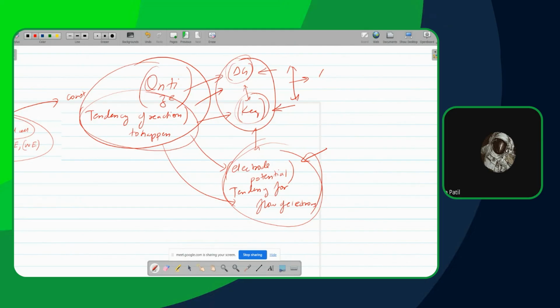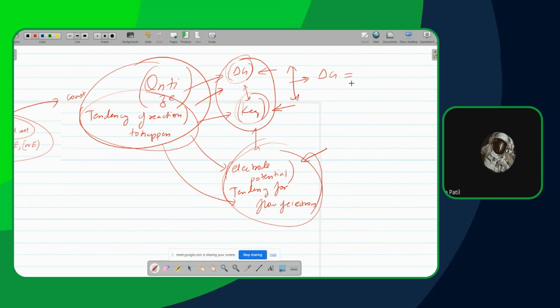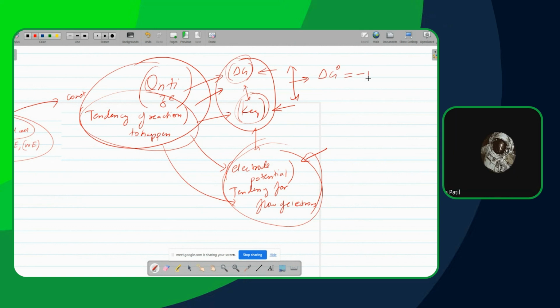Delta G is minus nF E cell. Sorry, delta G is equal to? Not delta G, G naught is minus RT ln Kc. Give me that. What is that? Delta G naught is equal to? Minus RT ln Kc. Good.